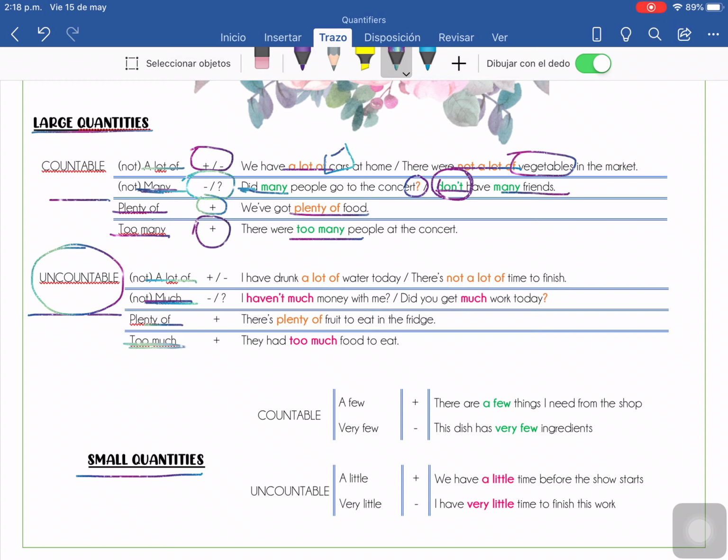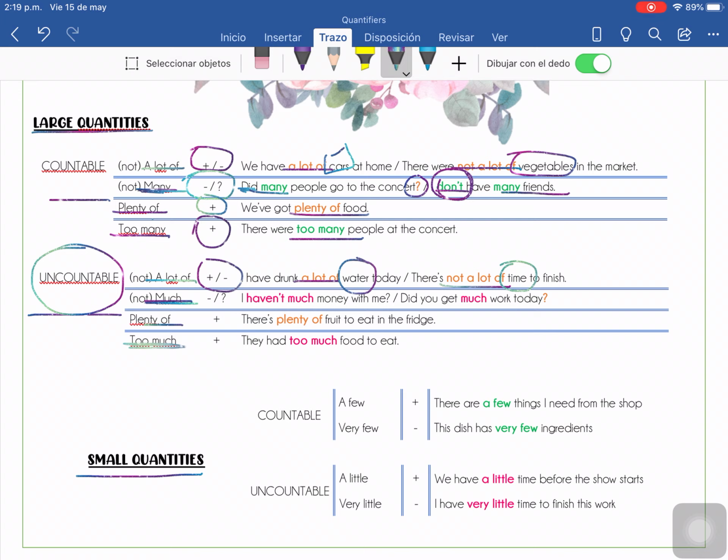So now, I have drunk a lot of water, okay? Water is an uncountable object, okay? Or there's not a lot of time. Time, the same, is uncountable. Recuerden, podemos contar minutos y horas, pero no podemos contar el tiempo. Lo mismo que con el agua. We can count bottles and we can count liters of water, but we cannot count como puñados de agua. It's like not possible, okay? Remember, a lot of affirmative and negative ideas.